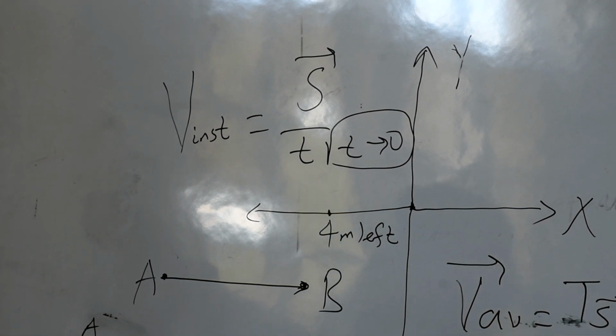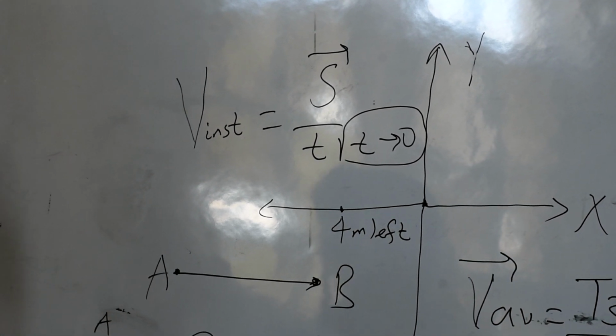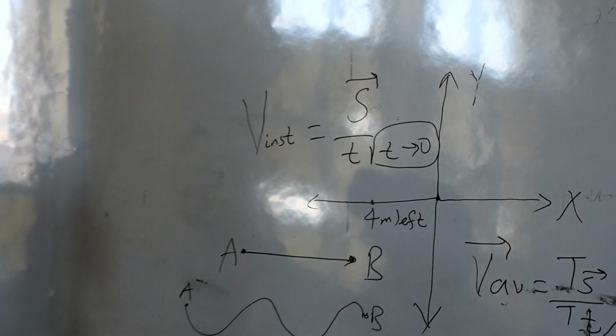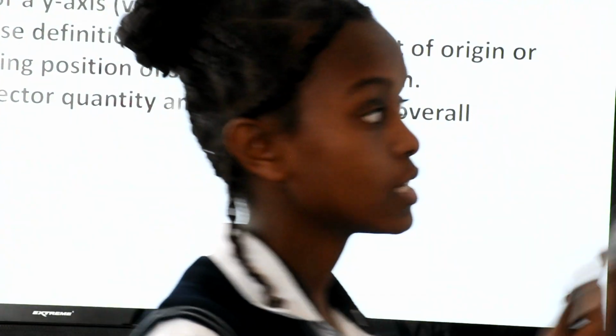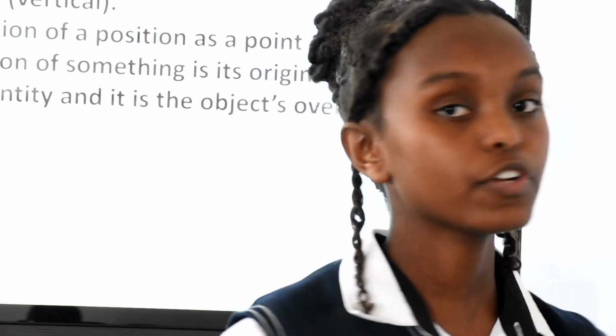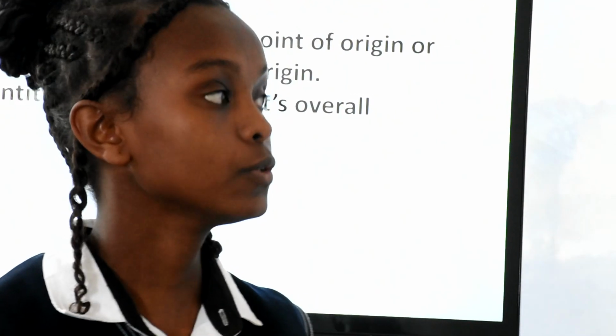a common formula that we use to calculate instantaneous velocity, that is displacement over time, but the only exception is that the time must approach 0. So by using instantaneous velocity instead of average velocity, one can get a more accurate value for that motion.